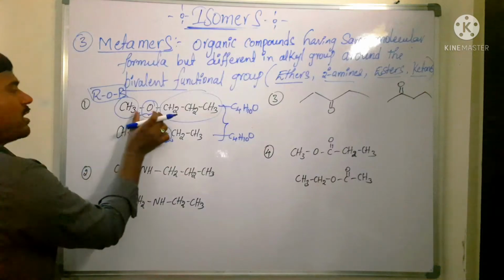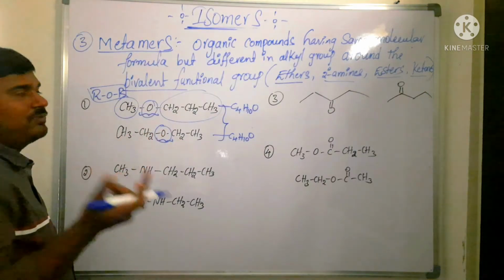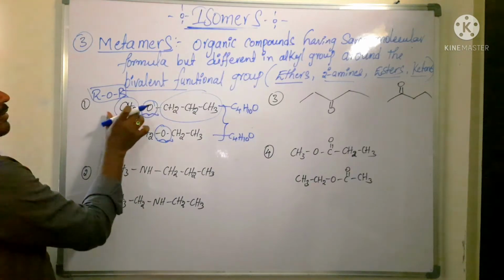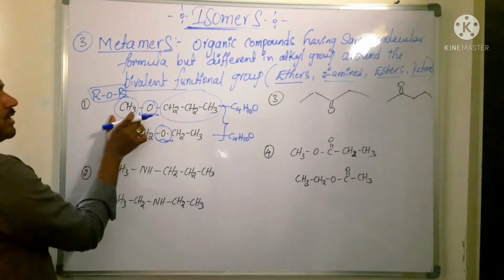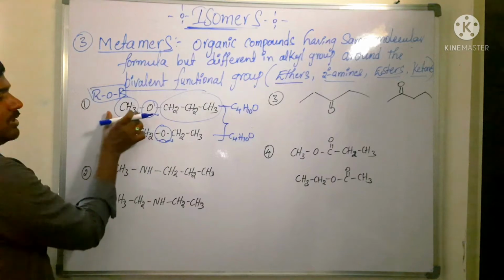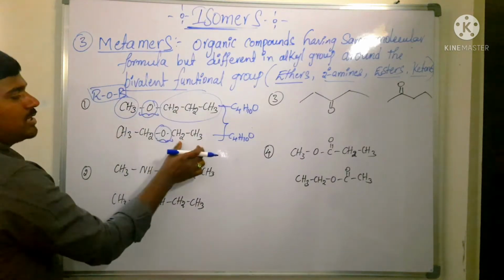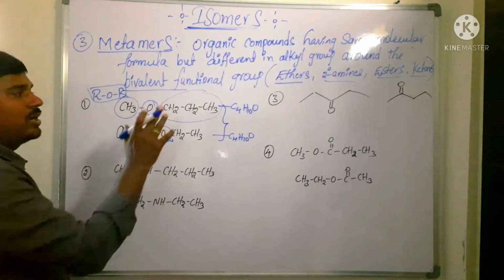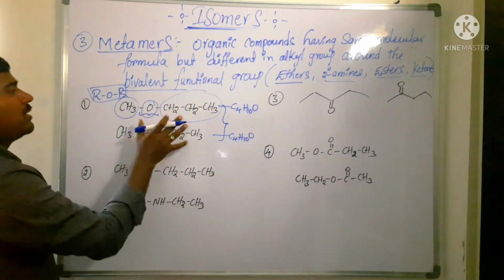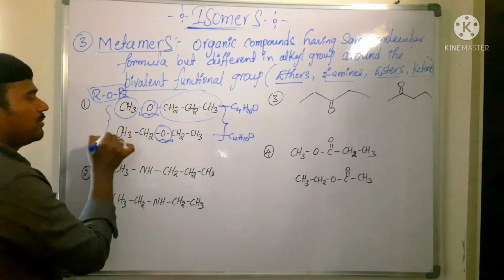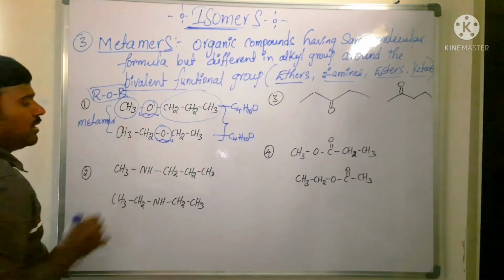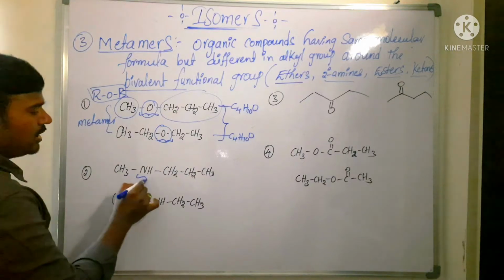Around this oxygen, ether is the bivalent functional group. Around this bivalent functional group, here methyl is there, here ethyl is there. Here propyl is there, here ethyl is there. So different alkyl groups are substituted around the bivalent functional group. Then these two come under metamers. These are the examples of metamers. Is that clear?